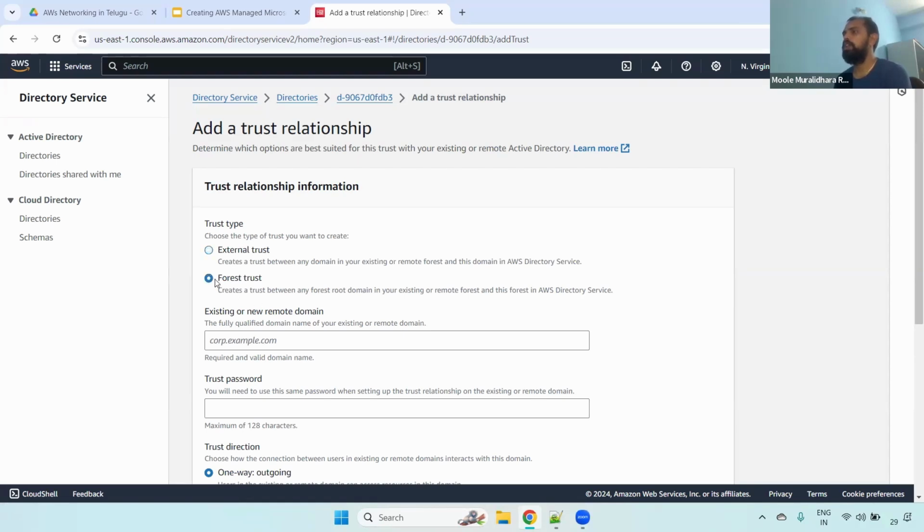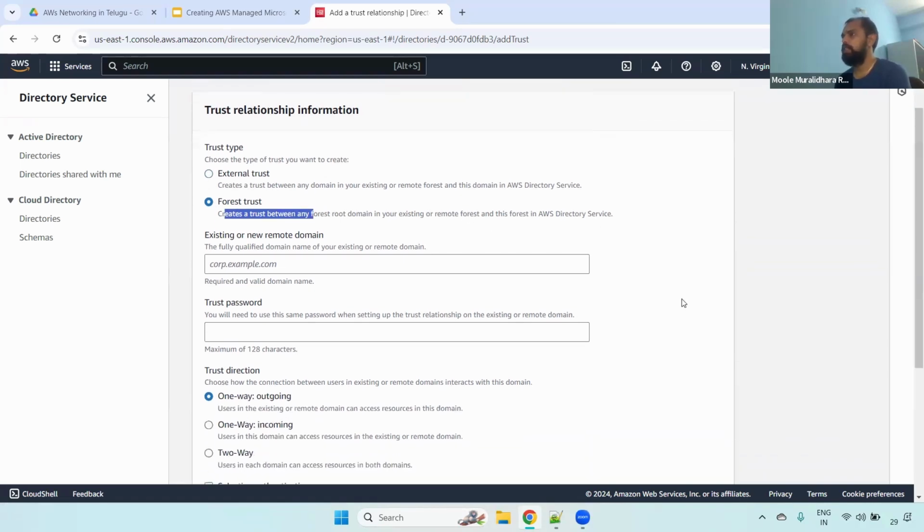Same thing for forest trust. It creates a trust between any forest root domain in your existing or remote forest and this forest in the AWS Directory Service. Usually we select that if your domain is the root domain at the AD level. Then we select forest trust and give the domain name, for example, our existing domain name, techworkwithmurli.com. Then we have to give the password.